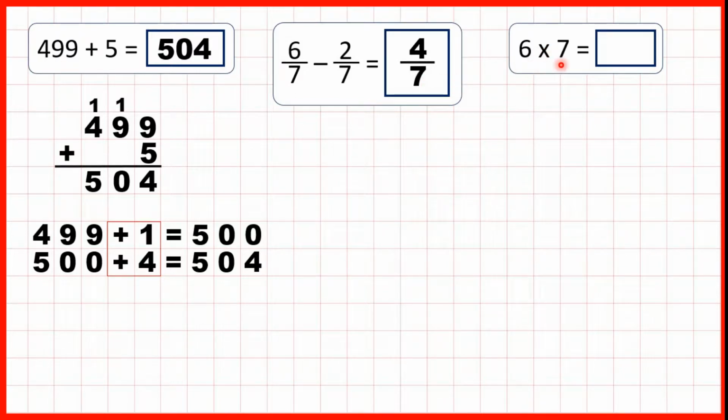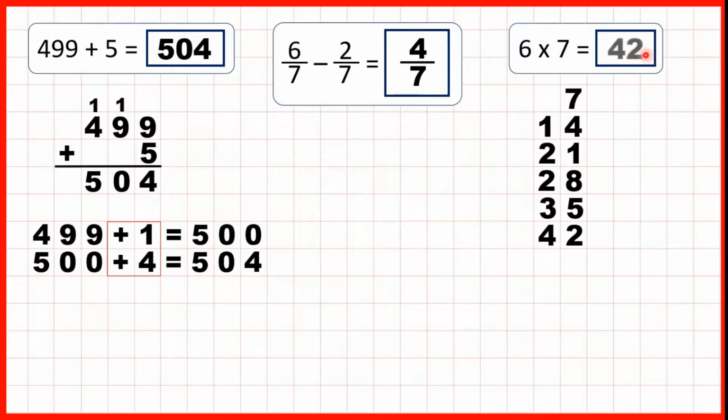6 times 7. Well, if you don't know your times tables, you can count up 6 steps of 7. So you could count 7, 14, 21, 28, 35, and the 6th multiple of 7 is 42. So that's our answer to 6 times 7.